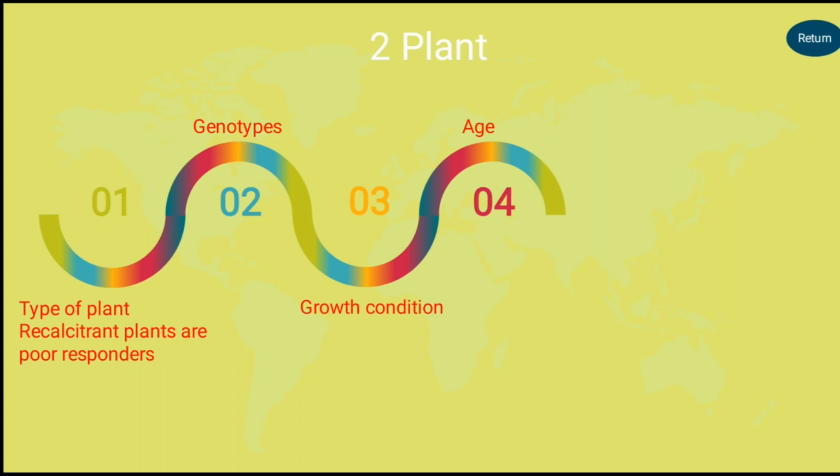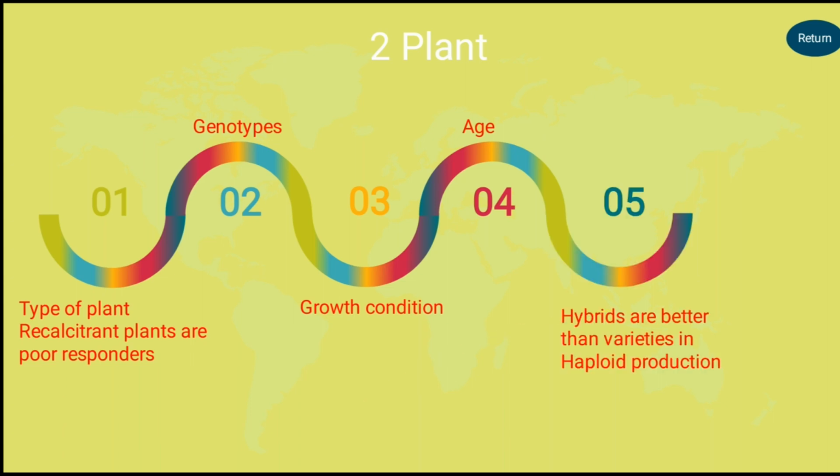In general, the early flowering stage is suitable for anther-culture explant collection rather than old age plants. And mostly the hybrids respond well for micropropagation in the case of haploid cell production and doubled haploid making. The next, the duration of the plant also influences the success rate of micropropagation. For example, perennial crops will take a long time for the production of propagules, whereas short duration plants will give the propagules in a shorter period of time.